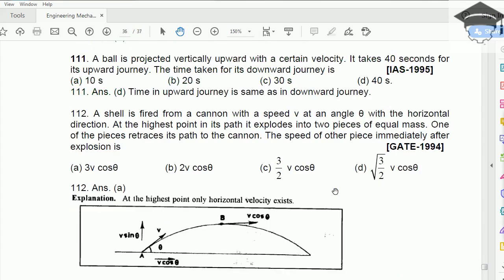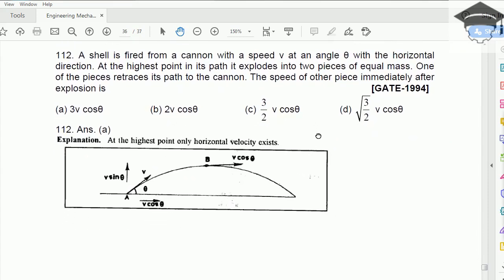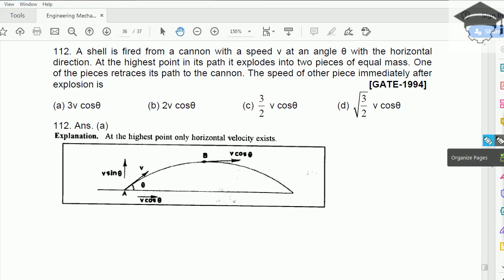So remember, for any particular examination for engineering mechanics, few topics are very important. First is velocity triangle, second is trusses, third is friction, fourth is projectile motion, fifth is collision. So these 5 topics you can assume the maximum number of questions.